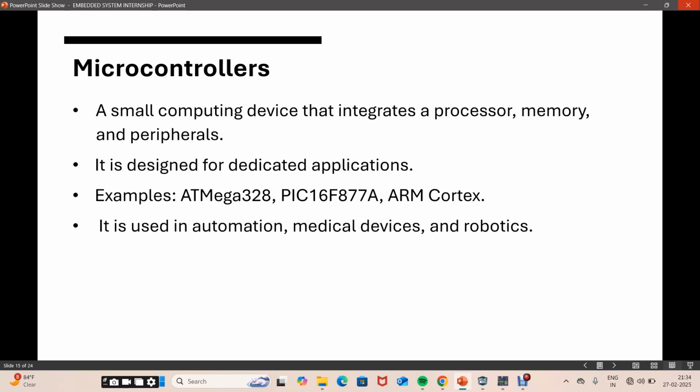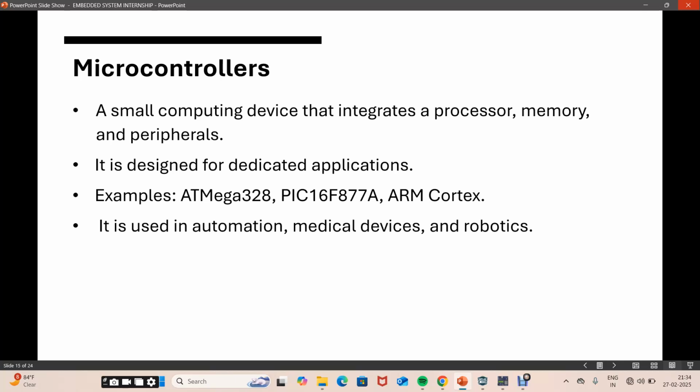Next is microcontrollers. A microcontroller is a small computer with a processor and a memory, and it is designed for such applications. Examples are Atmega 328 and PIC 16F877A, which we use here.